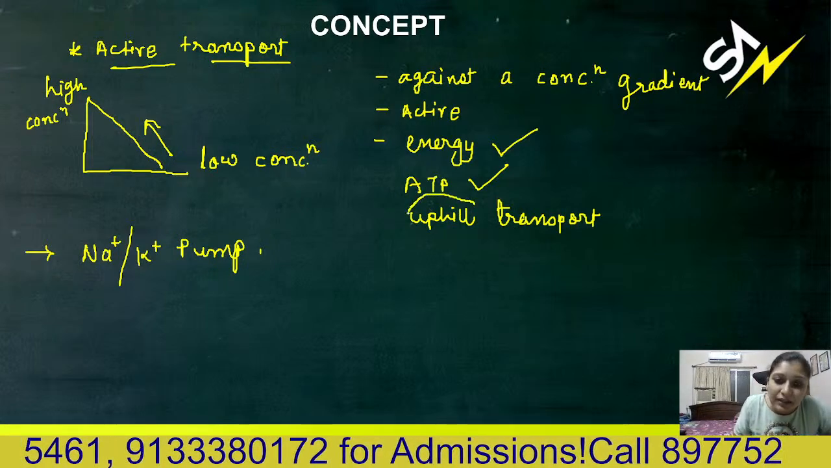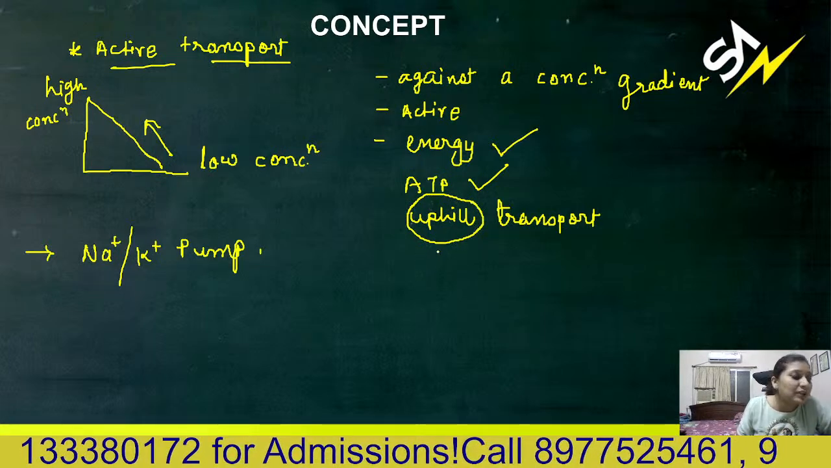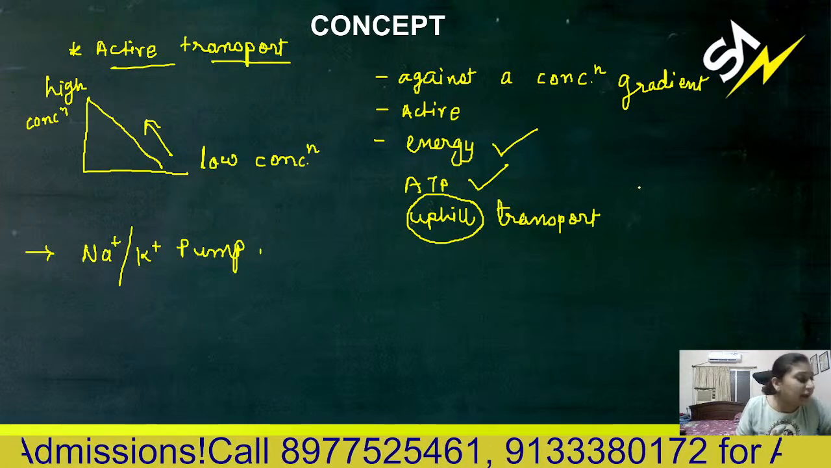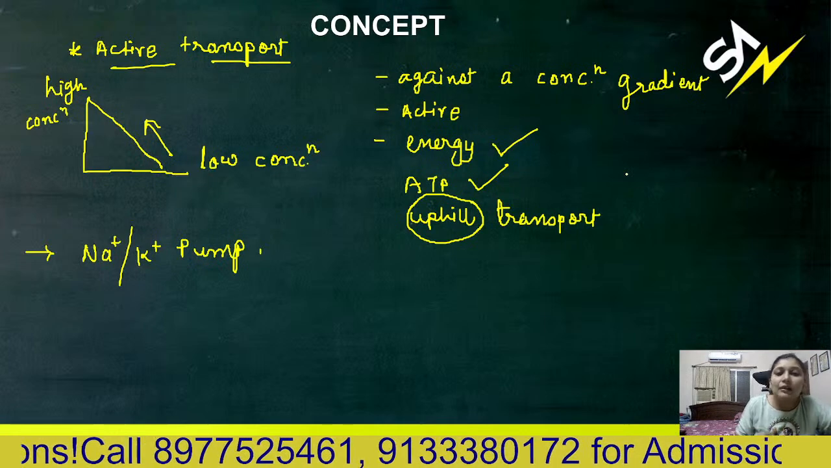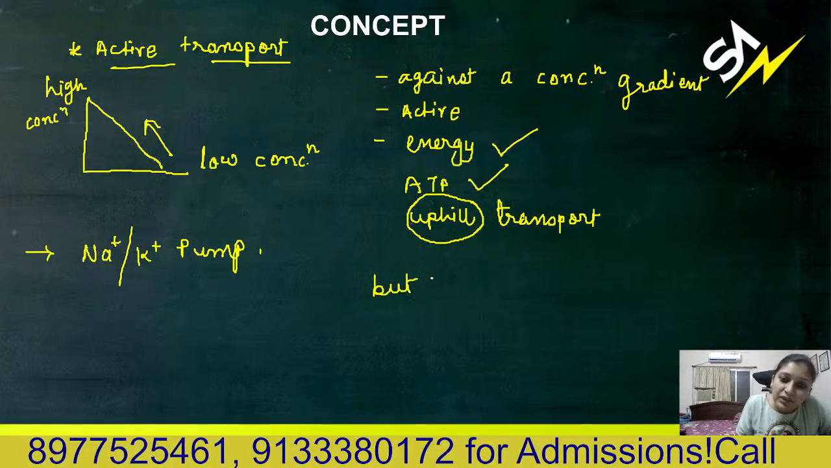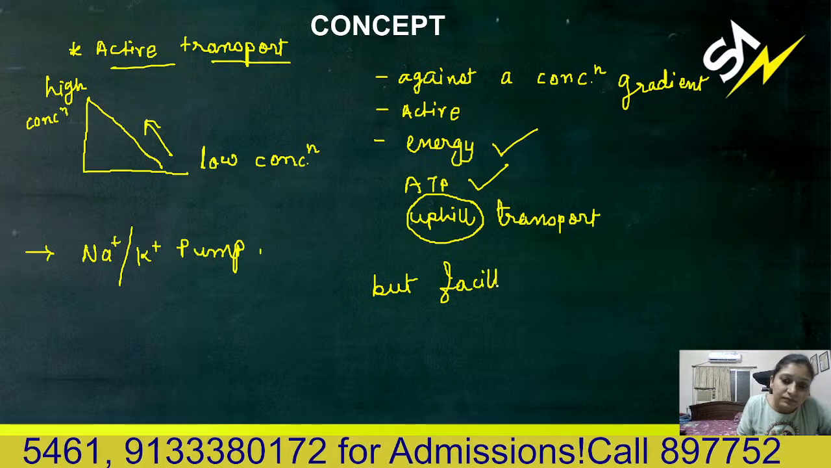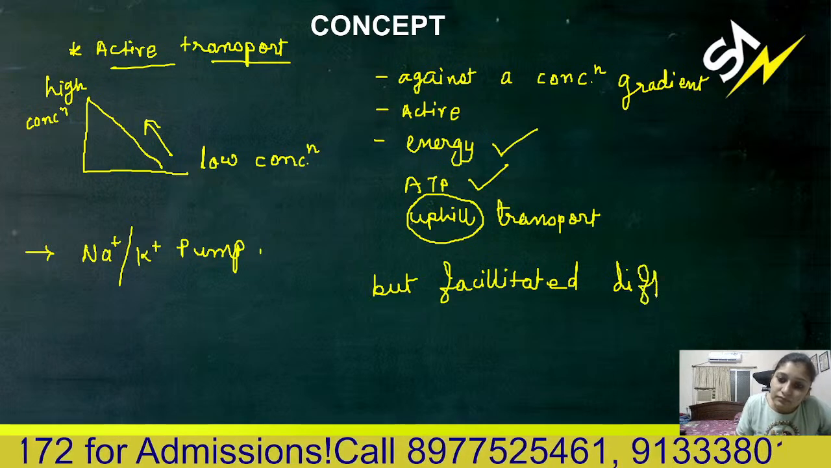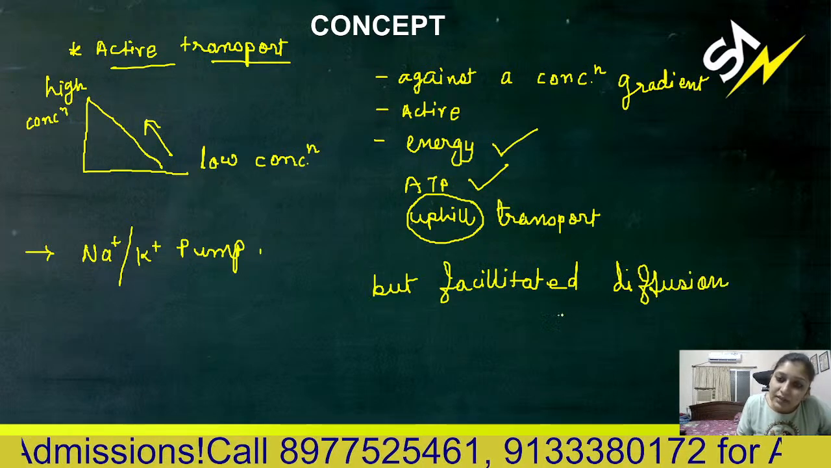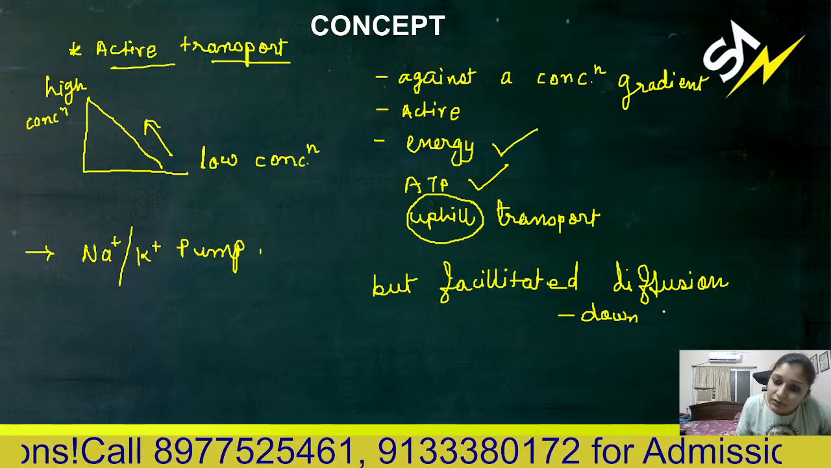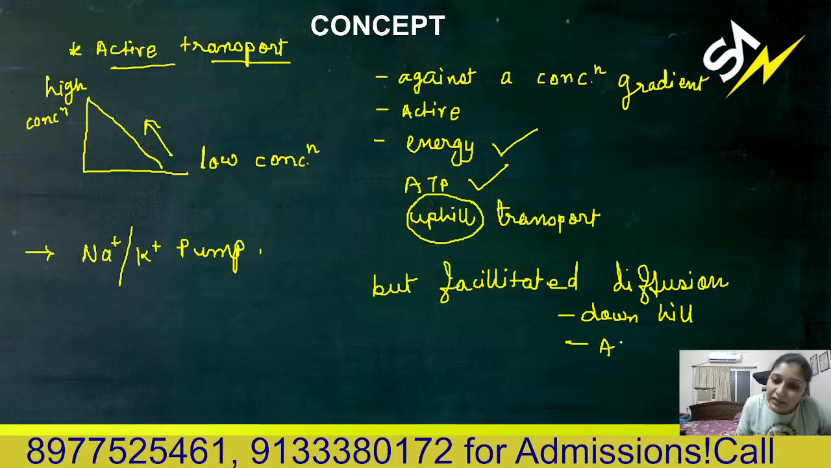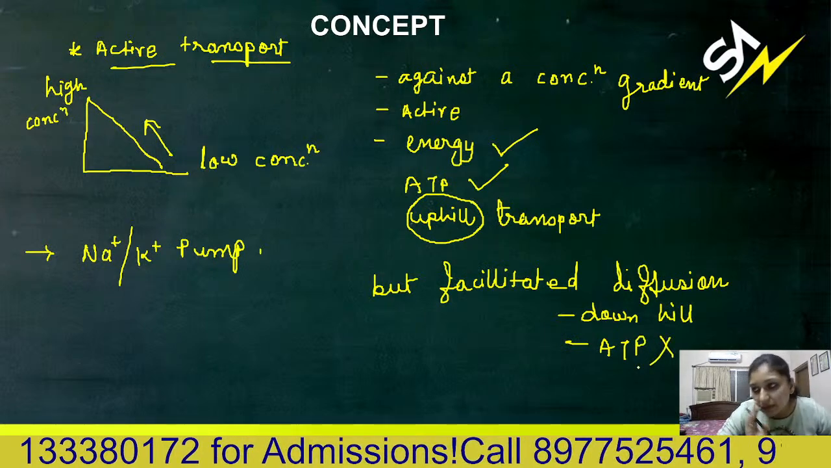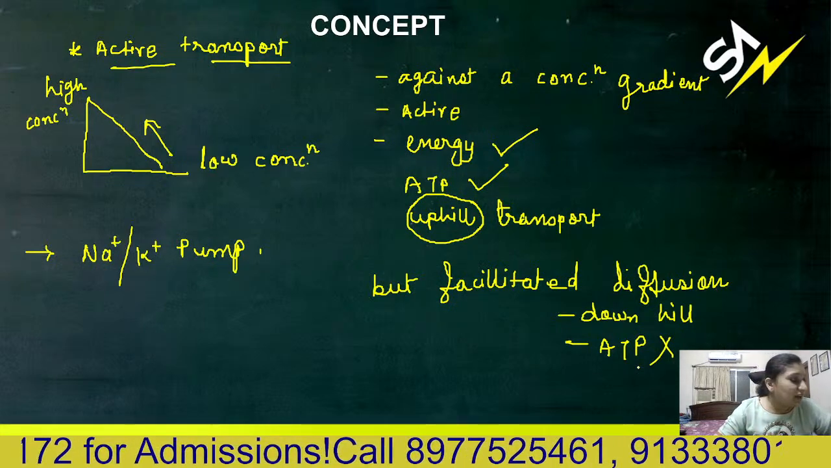Active transport is uphill and facilitated diffusion is downhill. So here energy is required, but in facilitated diffusion, remember, it is downhill and it doesn't require any ATP. No ATP is required, no energy required in that case. I hope this much is clear, guys.